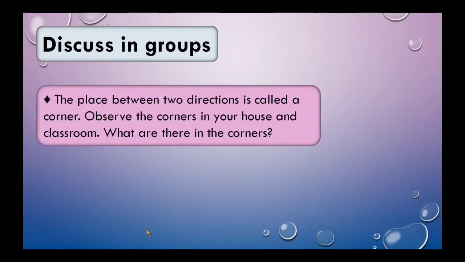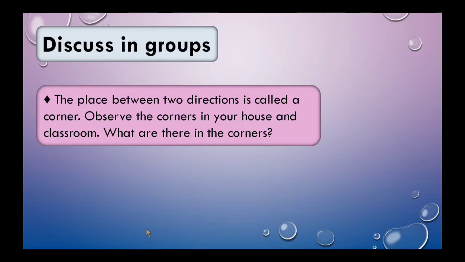The place between two directions is called a corner. Northeast corner is in between east and north. Northwest corner is in between north and west directions. Like this, in between two directions we can see a corner.